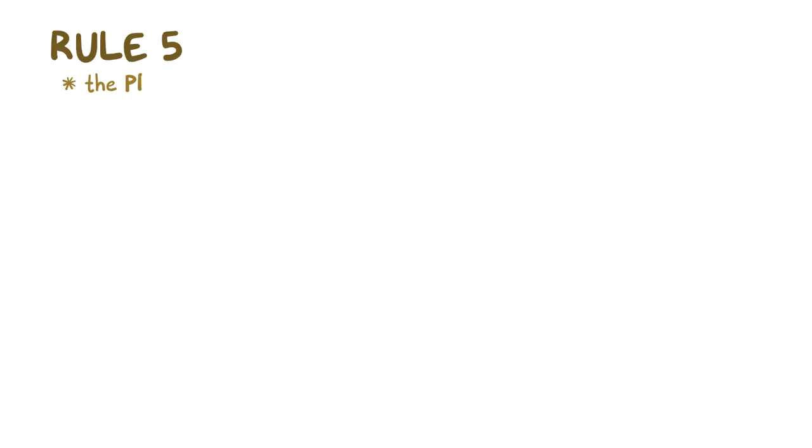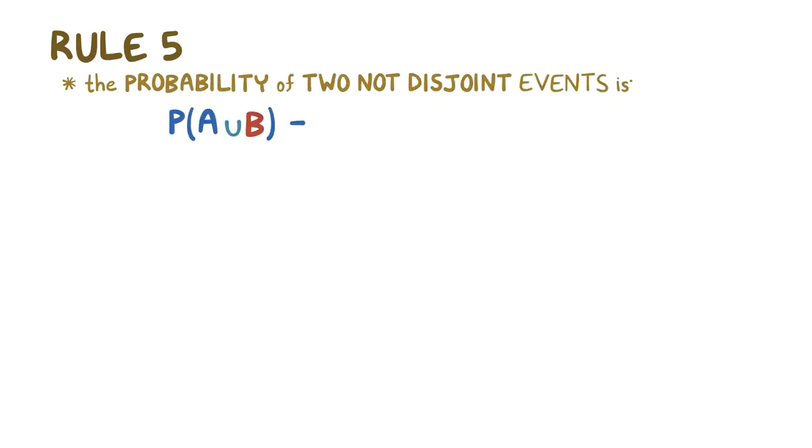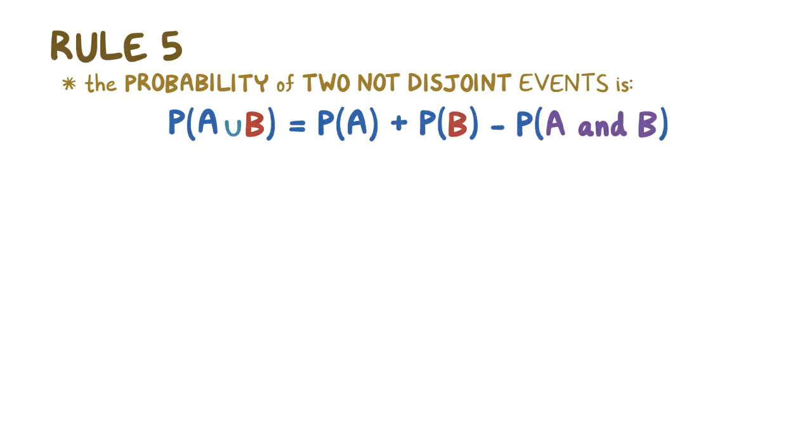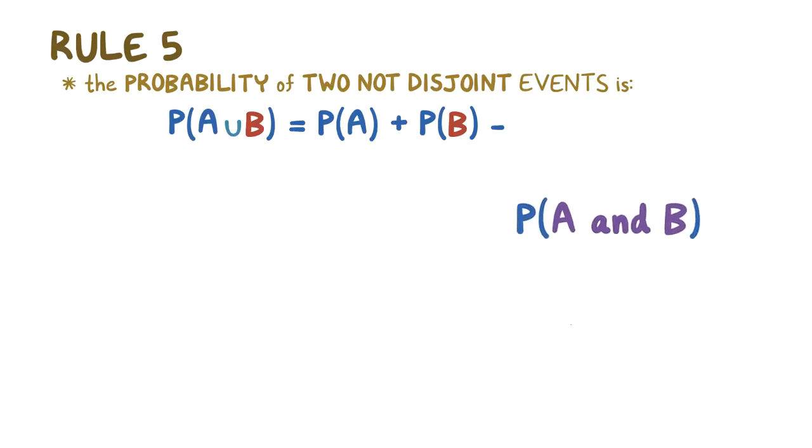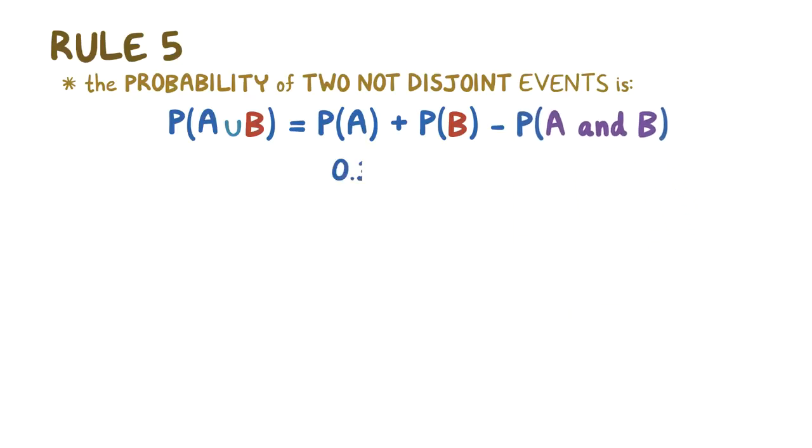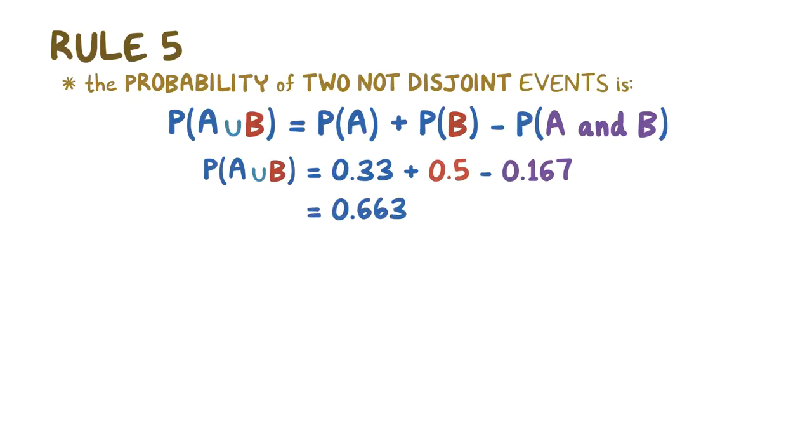So Rule 5 states that the probability of two not disjoint events equals the sum of the probability of event A and the probability of event B, minus the probability of event A and B together. For example, let's say that the probability of rolling an even number that's less than or equal to 2 is 0.167. If the probability of event A is 0.33 and the probability of event B is 0.5, then the probability of event A or event B happening is 0.33 plus 0.5 minus 0.167, which equals 0.663, or 66.3%.